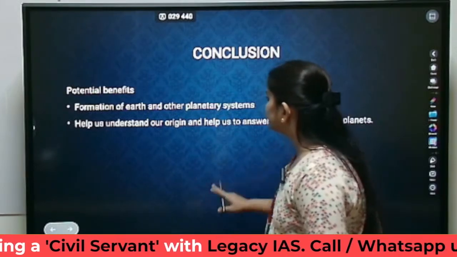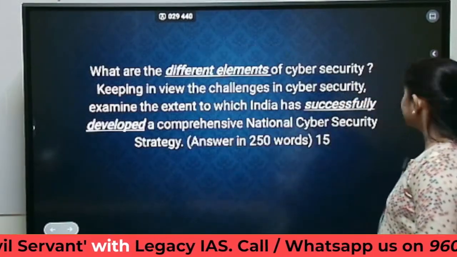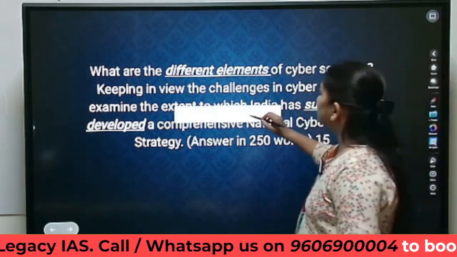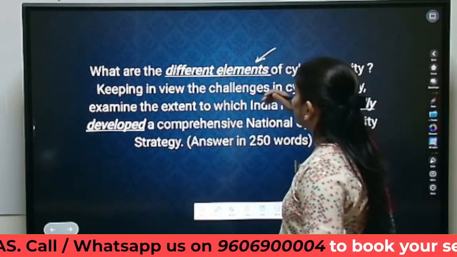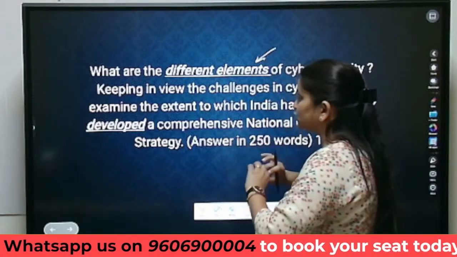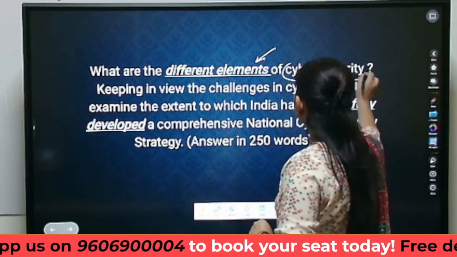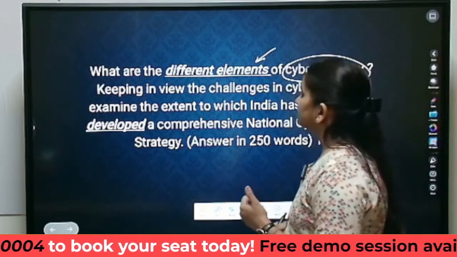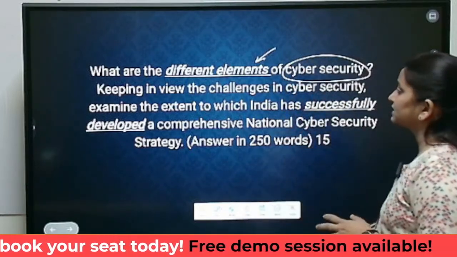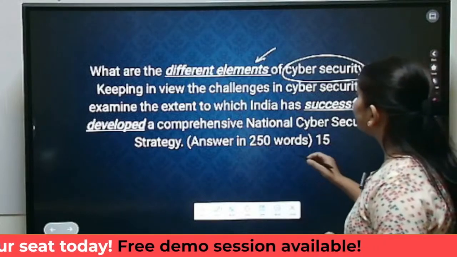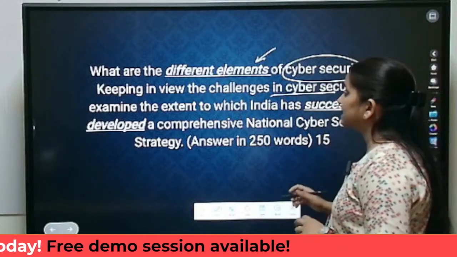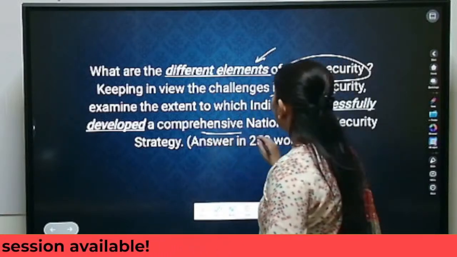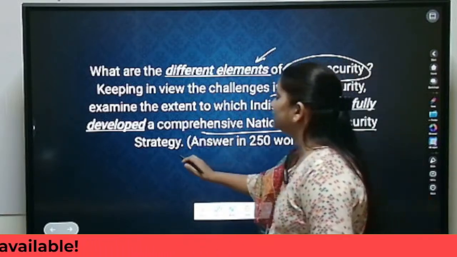Now coming to the next question for today, that is, what are the different elements of cyber security? So we need to understand the tenets. What are the angles through which we need to secure a system to be called a cyber secure system? The next half of the question is asking, keeping in view the challenges in cyber security, examine the extent to which India has successfully developed a comprehensive national cyber security strategy.